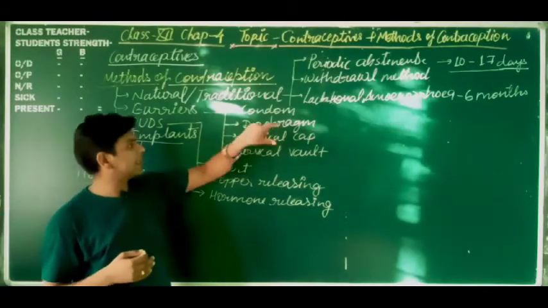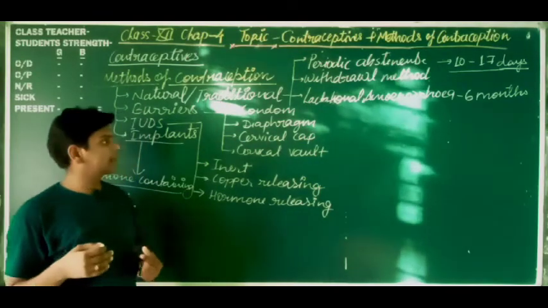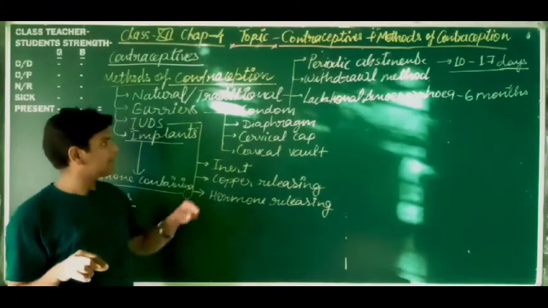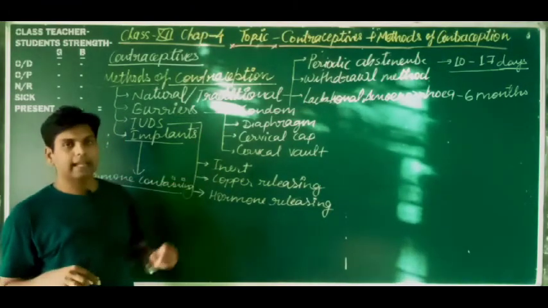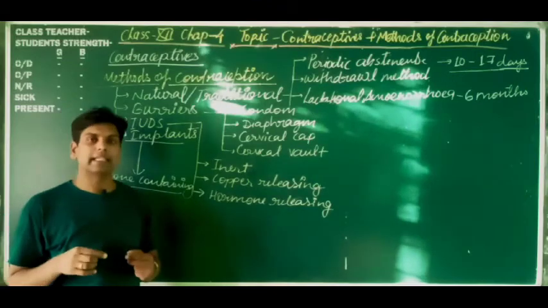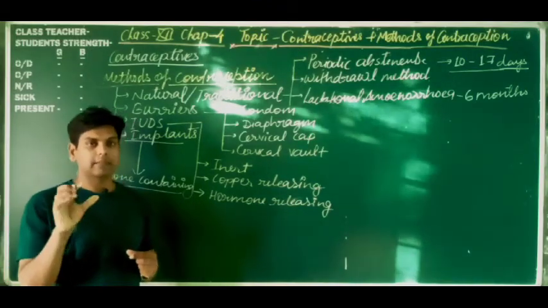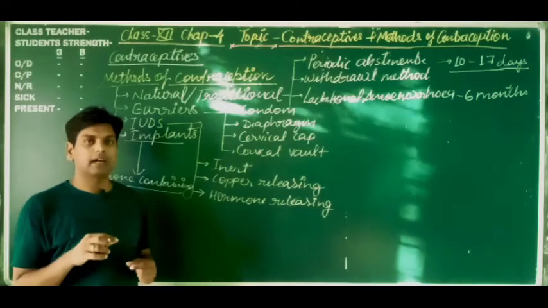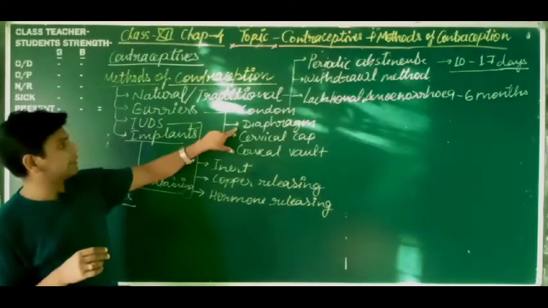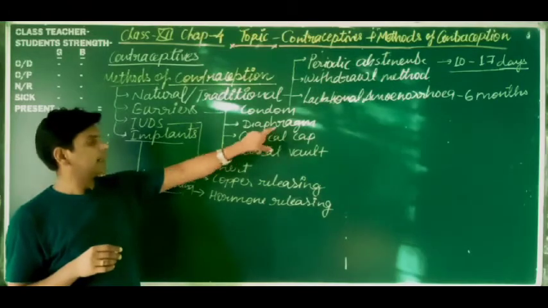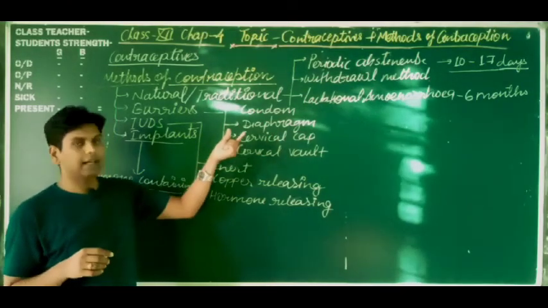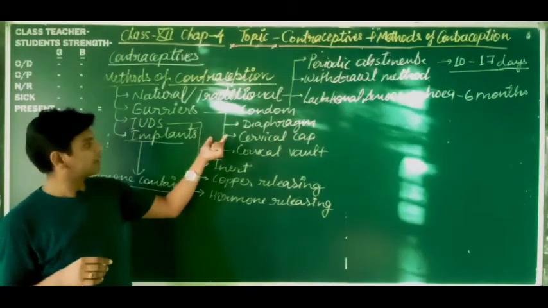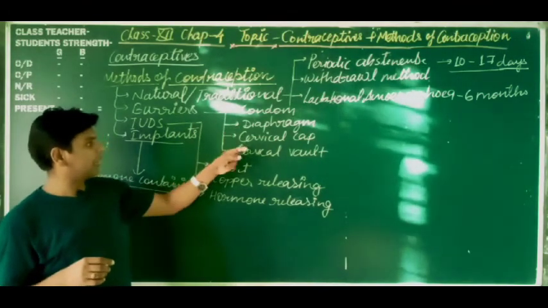So diaphragm, it is the next rubber tube-like structure. It has a metallic ring and is inserted inside the vagina, and the ring is present at the end of the diaphragm, which covers the cervical region. It avoids the contact of the semen with the uterine wall or cervix. So this is also very helpful.